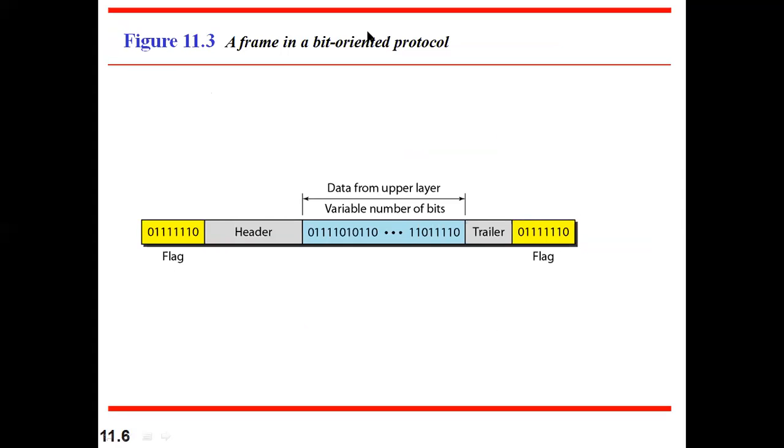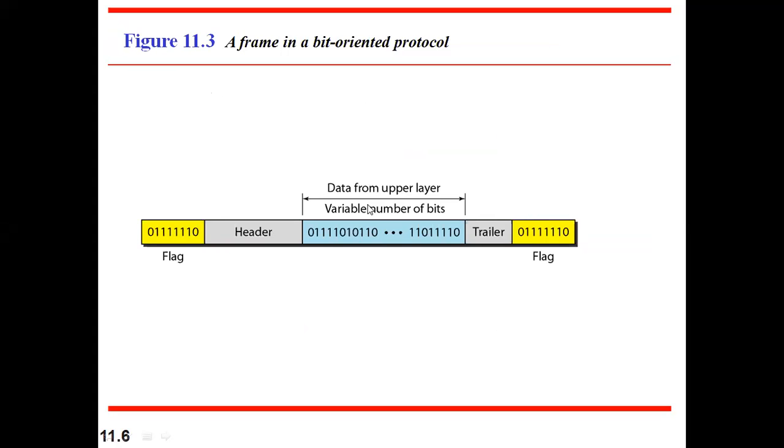The next type of framing is the bit-oriented protocol. That was a character-oriented protocol, and this is a bit-oriented protocol. There, we did the framing based on characters. Here we are going to do the framing with the help of bits itself. There, we saw characters like A, B, C, D, M, N, O, P, but here it is going to be based on bits.